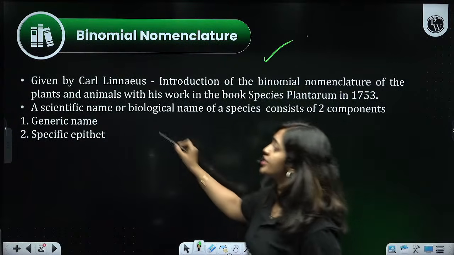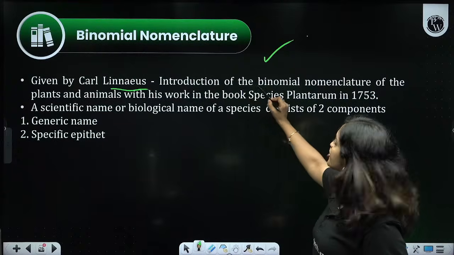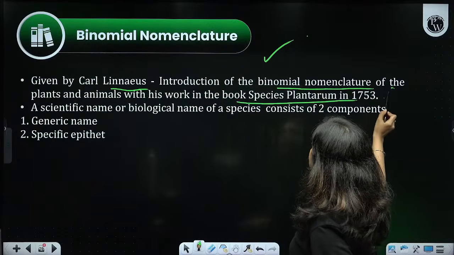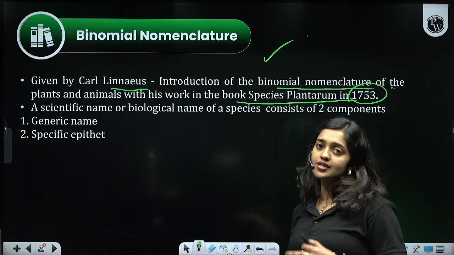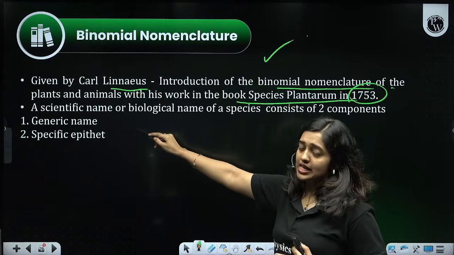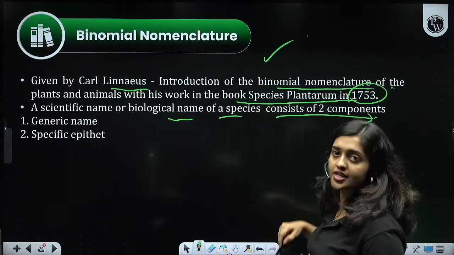This was also introduced by Carl Linnaeus. He introduced binomial nomenclature for plants and animals in his book Species Plantarum in the year 1753. According to binomial nomenclature, a scientific or biological name of a species consists of two components.